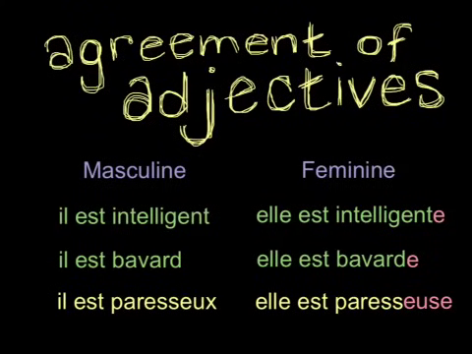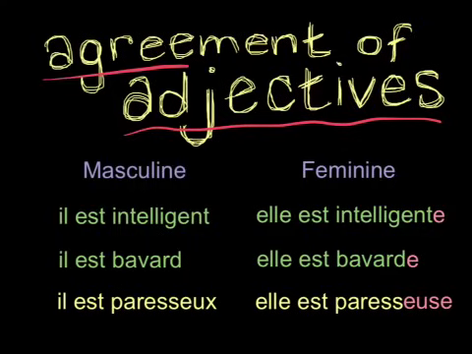Hi guys, today we are going to talk about agreement of adjectives. Adjectives are words that describe nouns, and we're going to make them agree in gender and in number with the words they describe. Let's talk about gender first. As we know, we have masculine and feminine nouns in French. We also have masculine and feminine ways of expressing the adjectives that describe them.